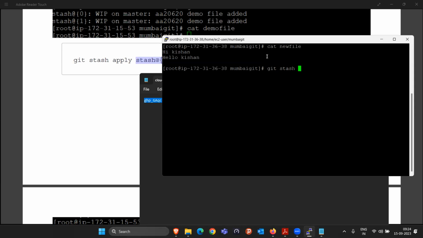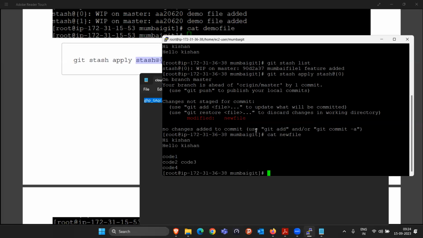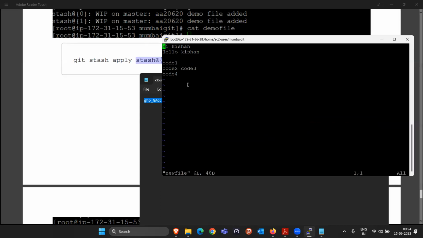So again I will do the same thing, git stash list. It will say this was the changes you saved. So I will just copy this. I will say git stash apply this one. That's it. And see, the new file has come back. Now if we try to read it, cat new file. So see, that code came back. Again, I will try to edit, and this time there are no previous changes here, right? So that's why there is nothing coming. Whatever steps you go forward, now you can just write it here like this, code 5, code 6, this way. You can complete your code.